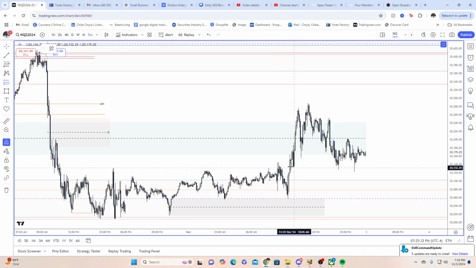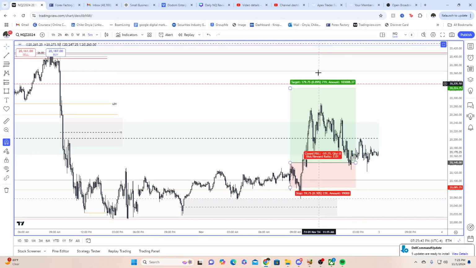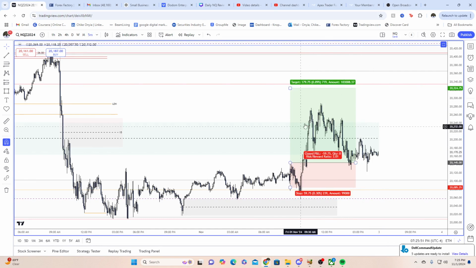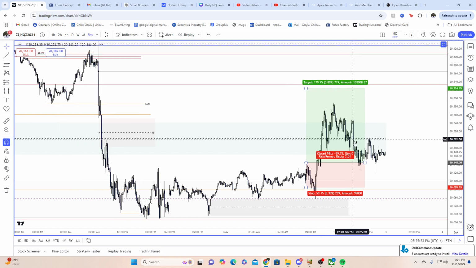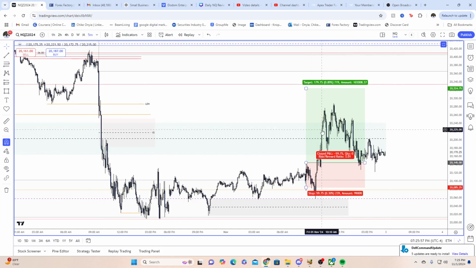This is a classic 22 model, guys. I'm showing you guys the 22 model review. All right, so just keep it below the consequent encroachment of this wick. Aim for a 1 to 3. You can also aim for this opening range gap above here that we don't really get to, because we reached this lowest hanging fruit objective, the TGIF, right? And price just doesn't have a willingness to go all the way higher. Election season can also make price pretty crappy once it's hit its first good objective of the day.